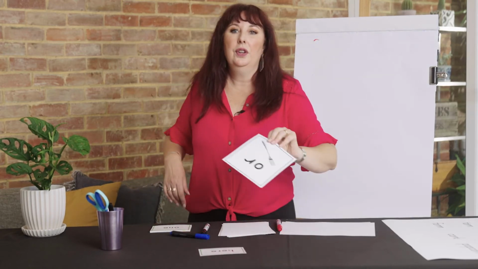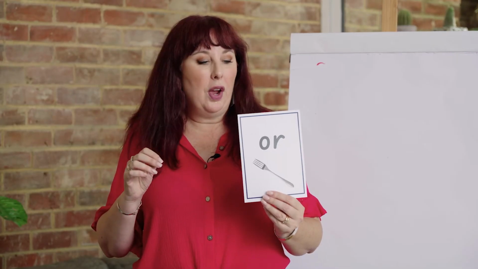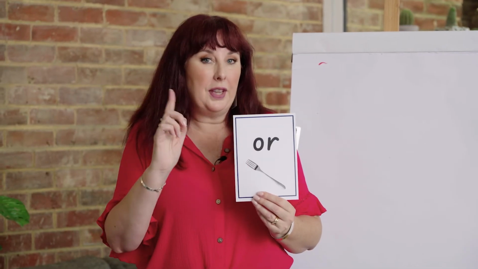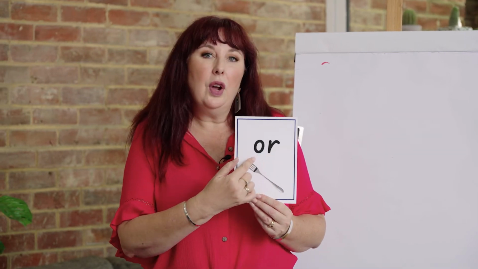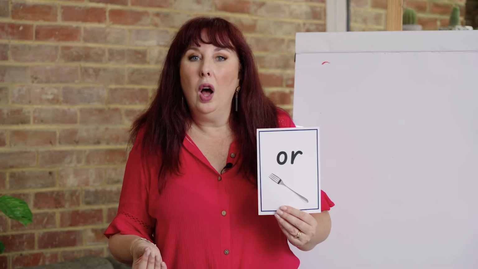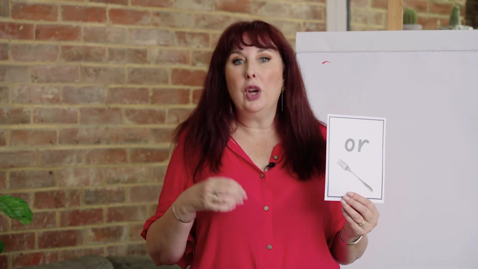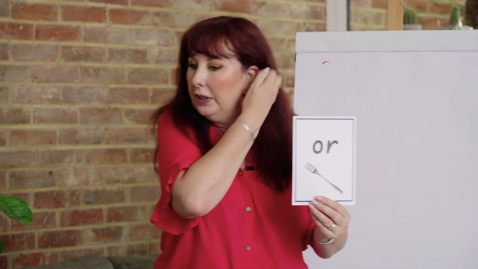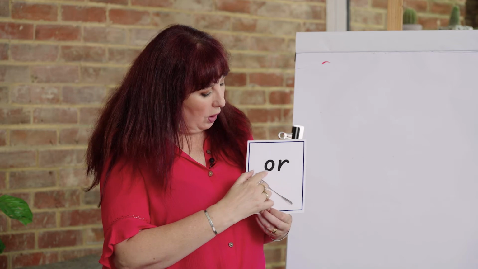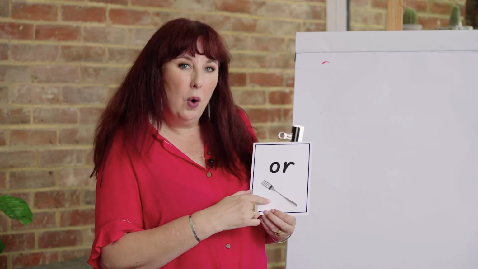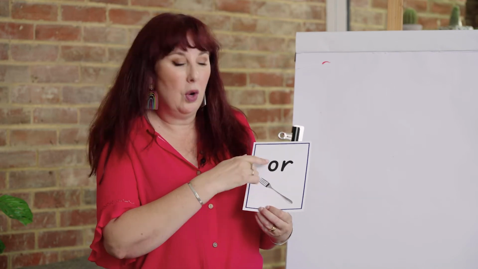Let's have a look at our new sound for today. So today we're going to be learning another, this is our final R-controlled vowel. So O with an R makes an OR sound. I like country or Western music. I don't really, but I'm trying to think of an example quickly. Or, O-R, fork, or. Can you say that with me? O-R, fork, or.